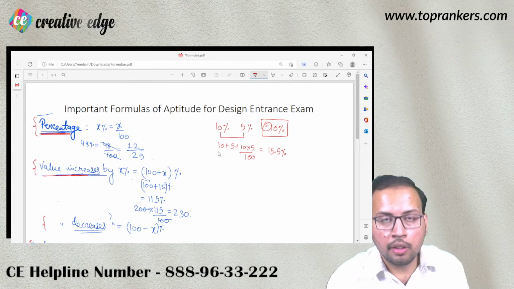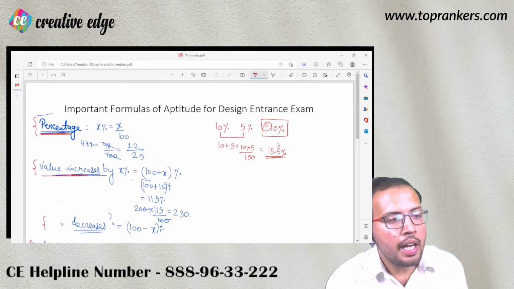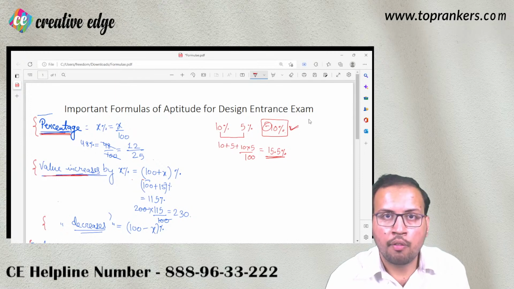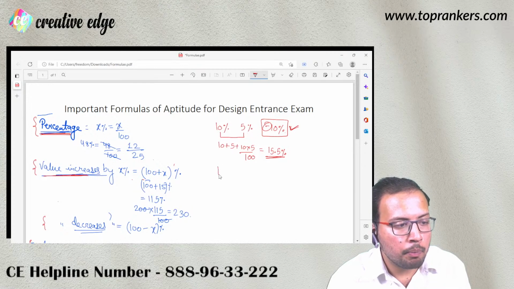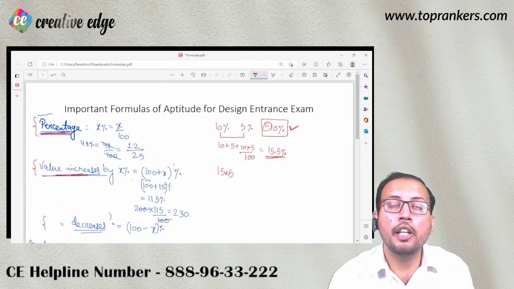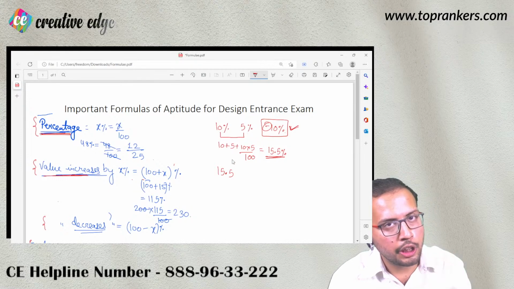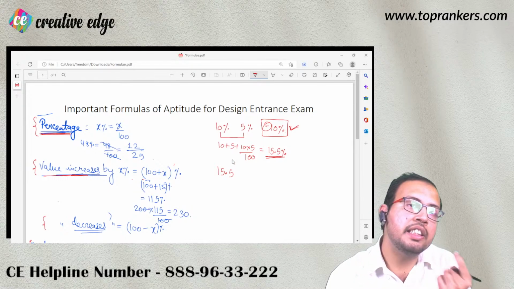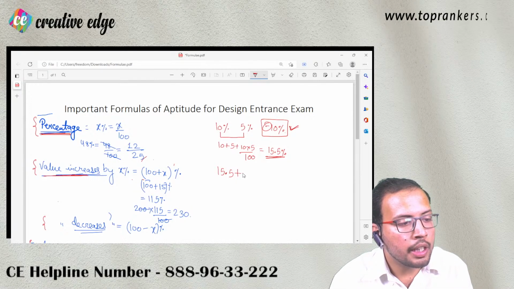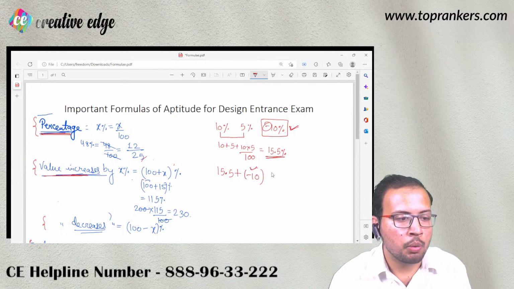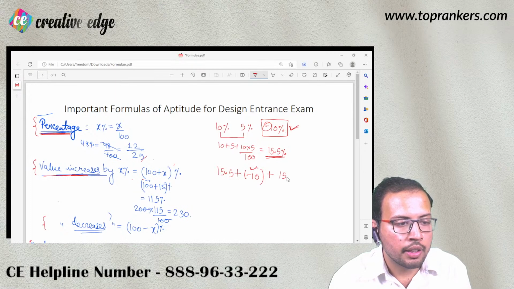For the first 2 years, the population increases by 15.5%. Now it is decreasing by 10%. So this time, consider this to be your X and this to be your Y for the second time. That means population X's value is going to be 15.5. To be more appropriate, it is positive 15.5 because it shows that population increased in the first 2 years. In the third year, it is decreasing, so instead of plus, I should be taking minus sign, right? X plus Y plus X into Y upon 100.